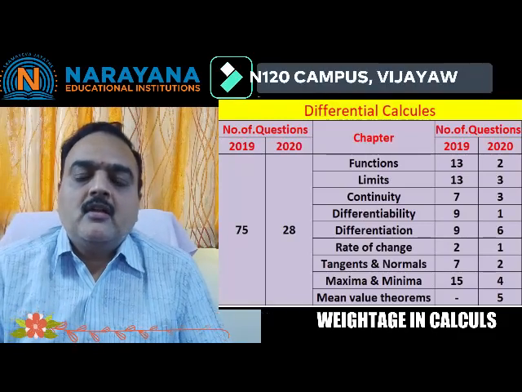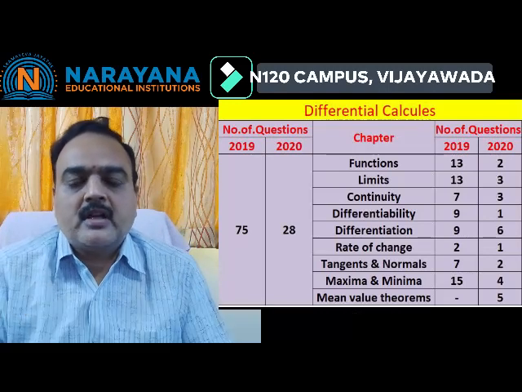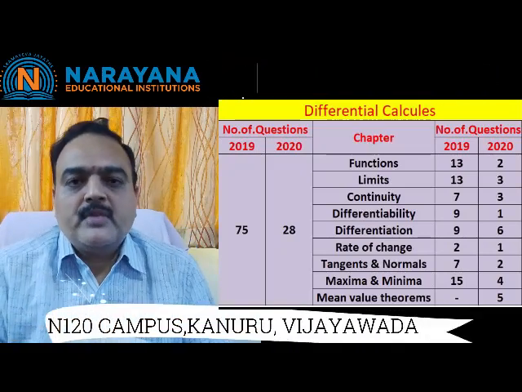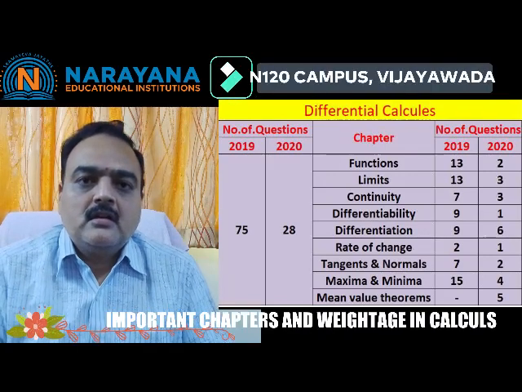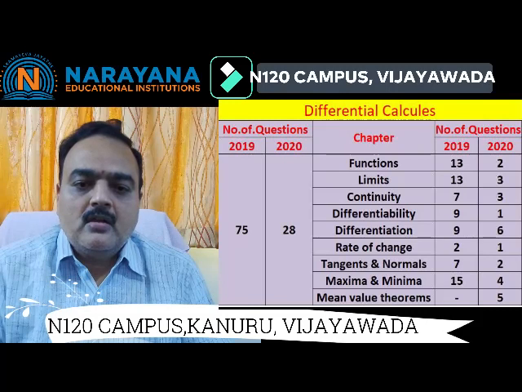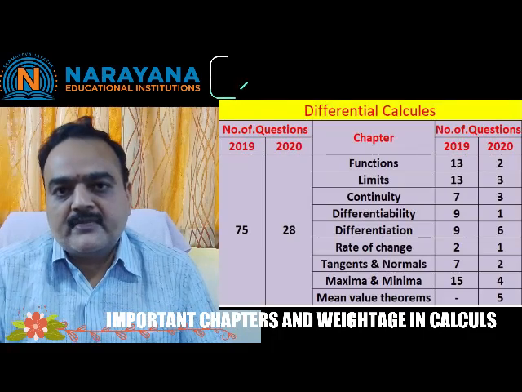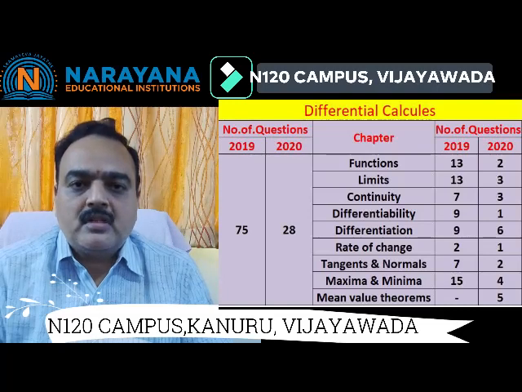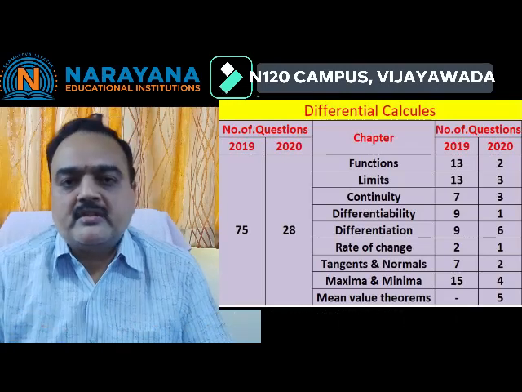My recommendation is that when you do differentiability, there is no need to do continuity separately, because the majority of the concepts will be covered in differentiability itself. So first of all, be perfect with differentiability and differentiation, and the next priority is functions and limits, where you can see that put together you have 26 questions in 2019 and 5 questions in 2020. So when you want to be thorough with differential calculus, first make sure that you are perfect in differentiability and differentiation, followed by functions and limits.